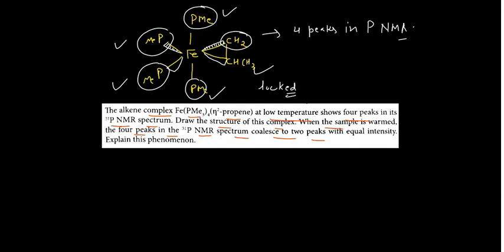And this rotation is quite fast, and the NMR instrument is not able to detect the difference between all the four. So the NMR instrument observes them as a set of two kinds of methyl protons, axial and equatorial. That's why it will give only two peaks at higher temperature. This you have to keep in mind. However, it's a very important question, right?